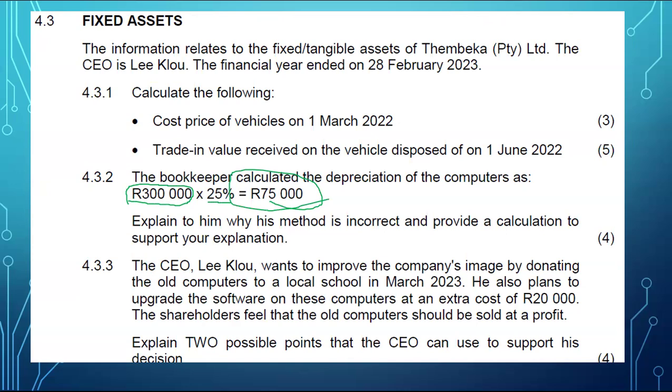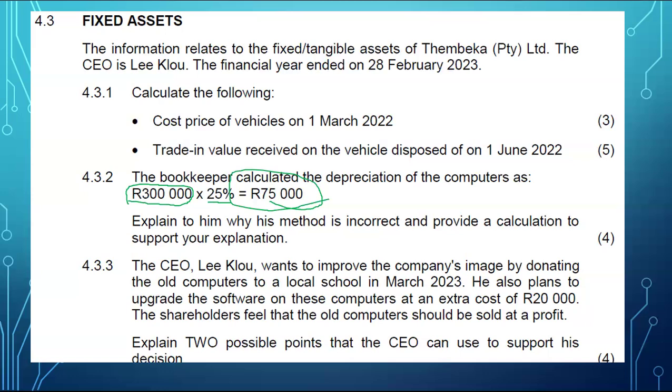But now they are asking you, explain to him why his method is incorrect and provide a calculation to support your explanation. Guys, there's nothing wrong that the bookkeeper did here. Nothing. However, the bookkeeper didn't do something. It's not wrong. It's just that the bookkeeper did not do something.